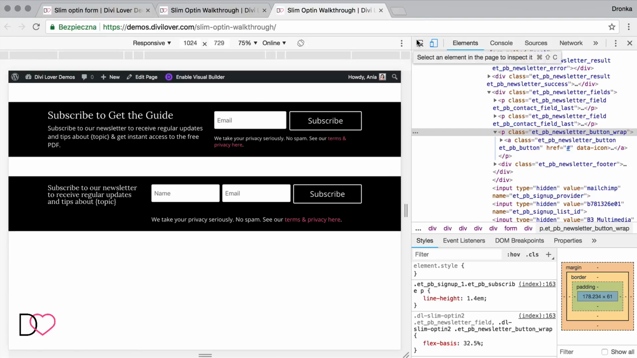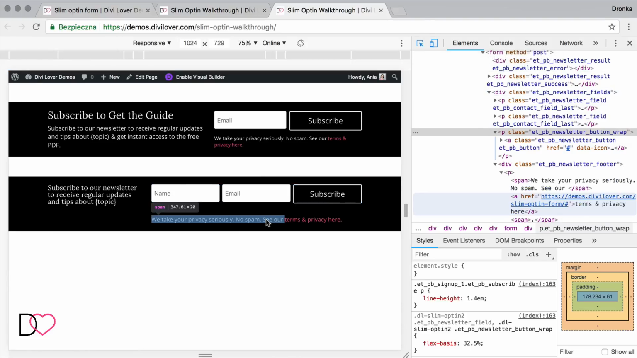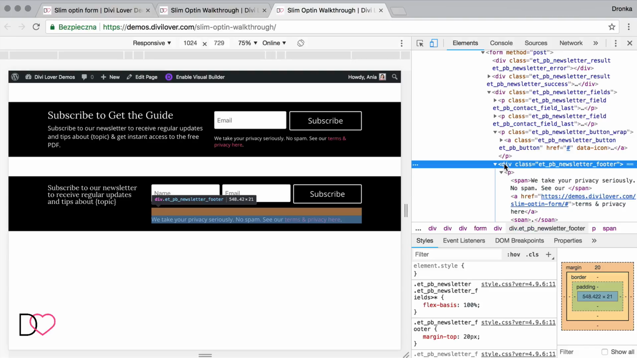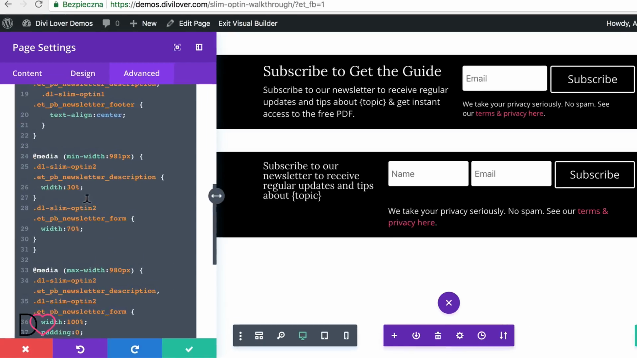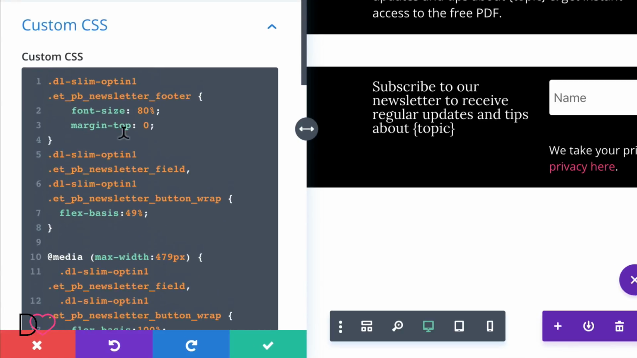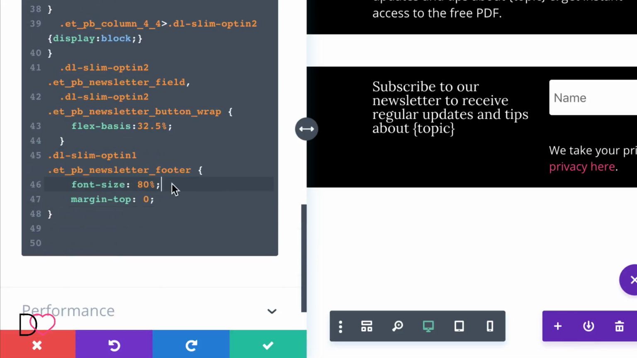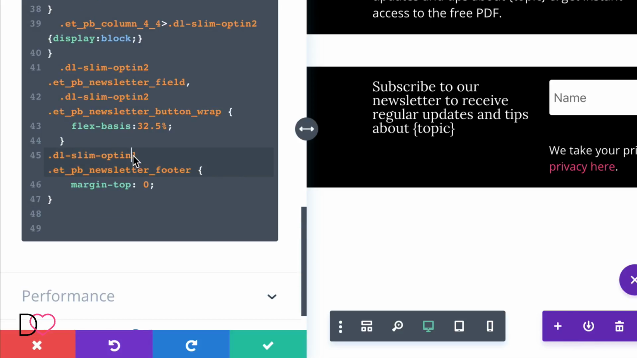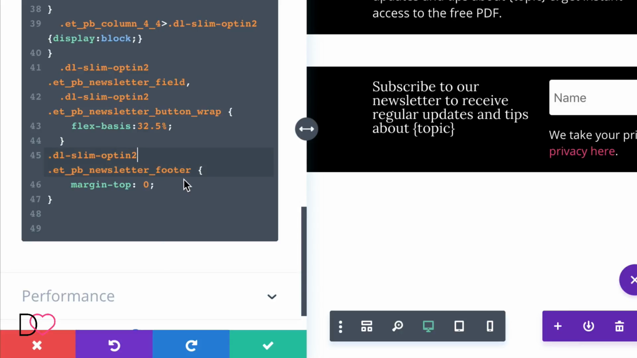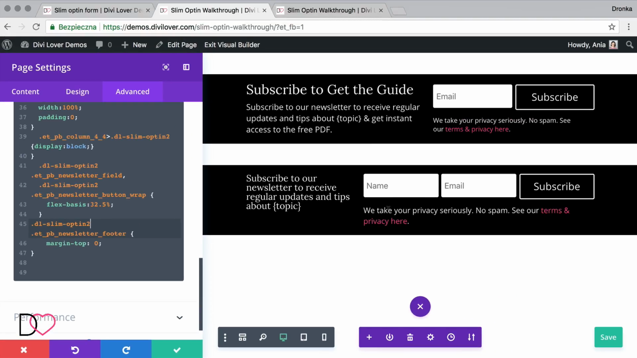Wonderful. We should also remove the top margin from the footer. Let me copy this CSS for our second opt-in. We don't need to set the font size, as it can be set within the module settings, but we will remove the margin top.